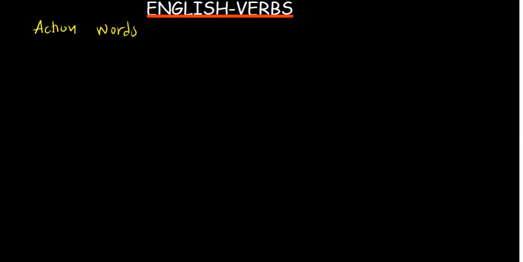Okay, so we are saying now a verb is an action word. And these are mostly things we do every day, like jumping, running. We also have walking. So all these you can see here are action words.